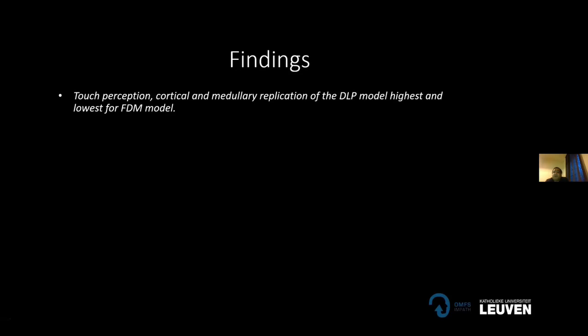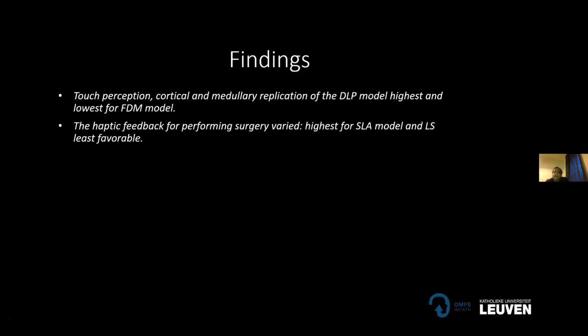Keeping in mind, the laser sintering was also pretty low, and between DLP and material jetting, there was no significant difference. So this is the overall result for the anatomy. And for the haptic feedback, SLA models had the highest accuracy, the overall accuracy I'm talking about for performing the surgery, and laser sintering was least favorable.